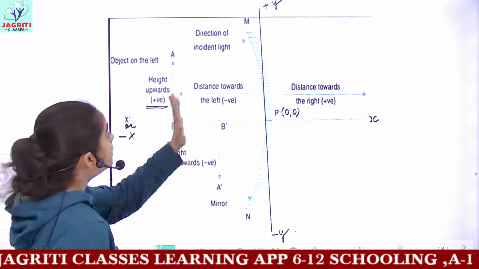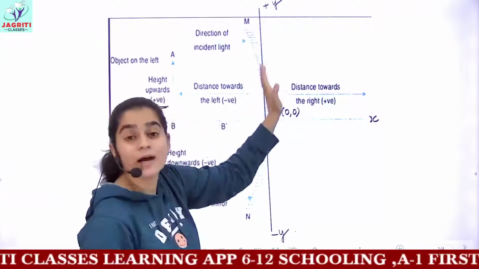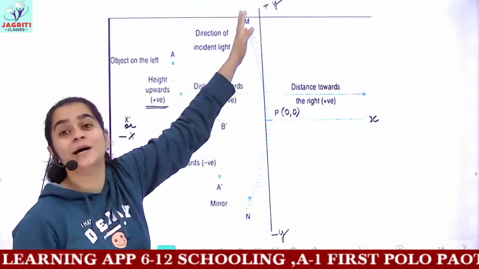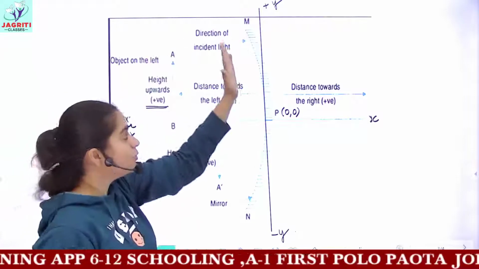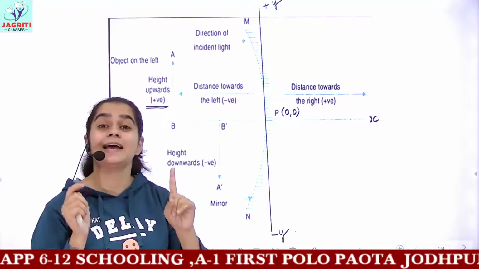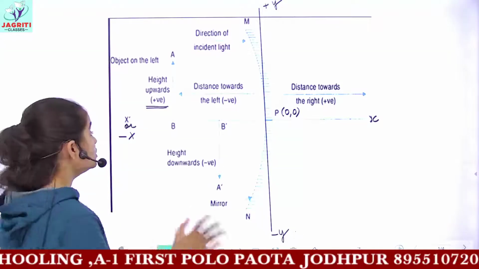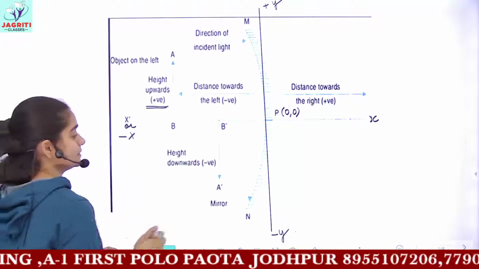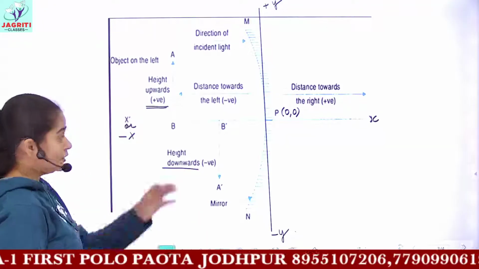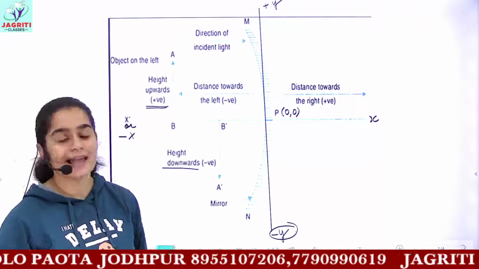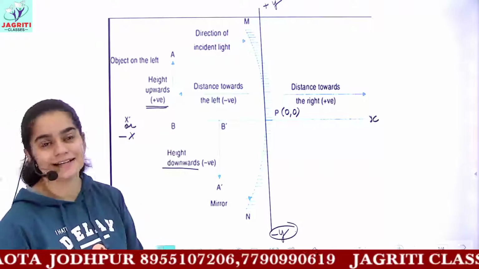Because when we are talking about the height in the up direction, you have the positive y-axis in the upside. So all the heights which are present above would be taken as positive, but every height which is present below the principal axis, which is pointing downwards, so downwards you have the negative y-axis, the minus y-axis, these heights would be considered as negative.